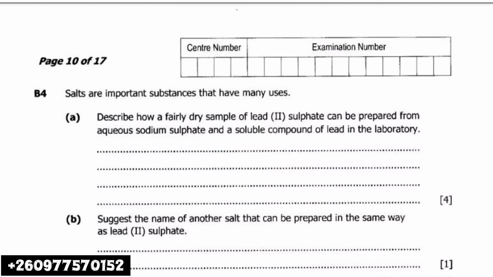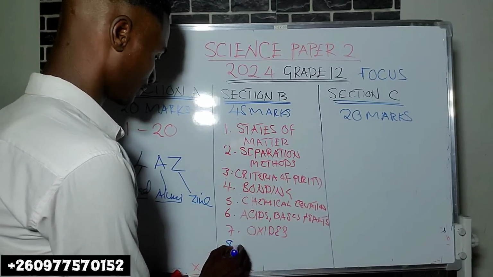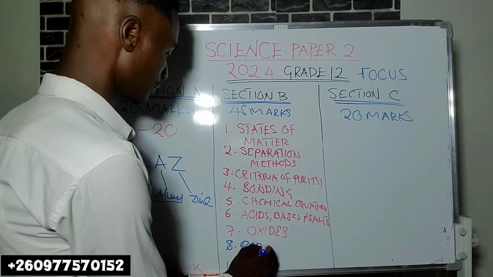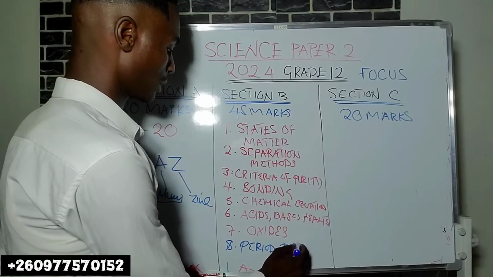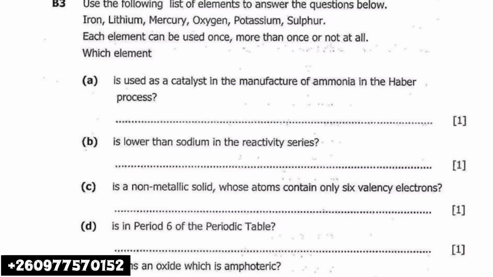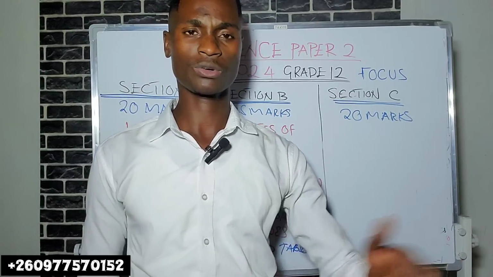Okay, let's proceed quickly. 8, periodic table. Please answer a number of questions on the periodic table. When it comes to the periodic table, concentrate on periodic table. At least know group 1 to group 7.